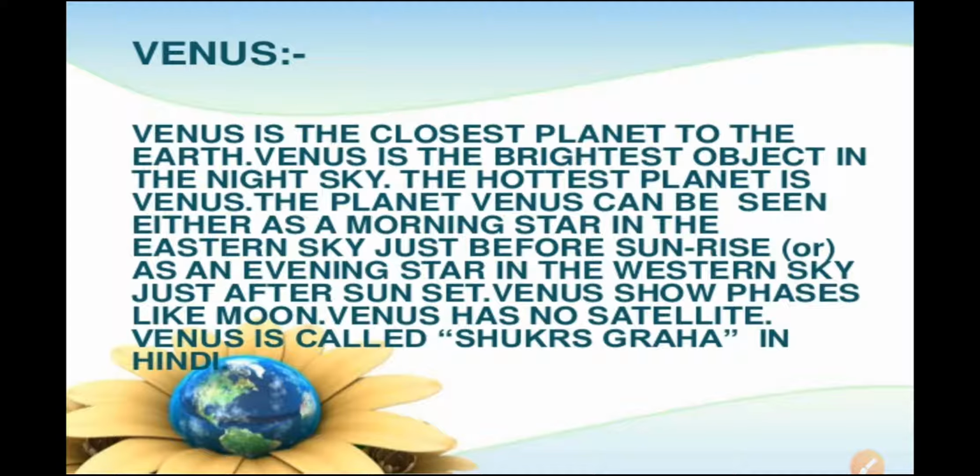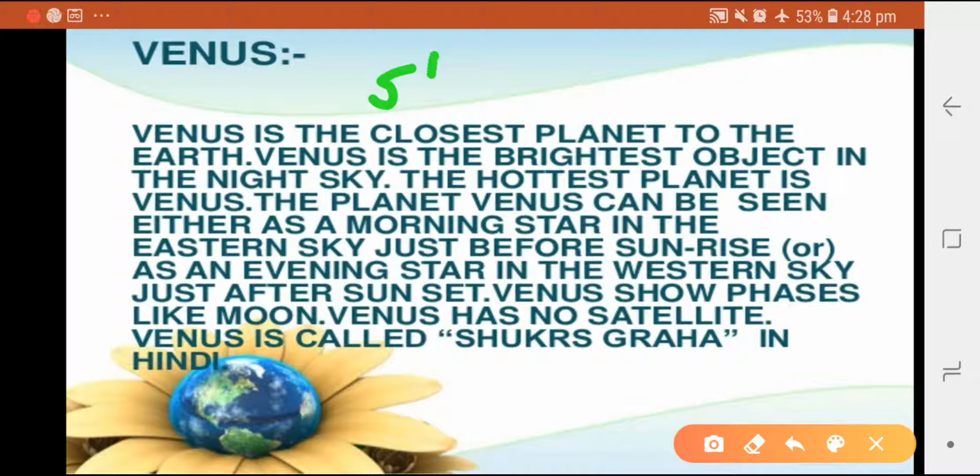Now Venus. So Venus is also called as Shukra. So this Venus is Earth's nearest planetary neighbor. Now you have learnt about Mercury. Mercury was the nearest to the sun, and here Venus is the closest planet to the Earth. Now this Venus planet is the brightest object in the night sky, and Venus is the hottest planet.